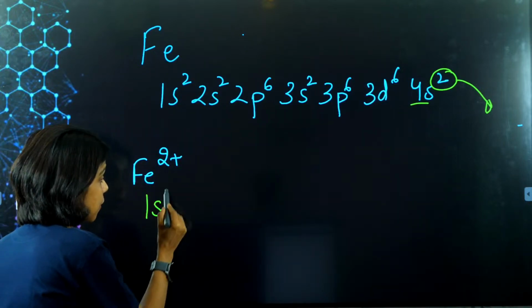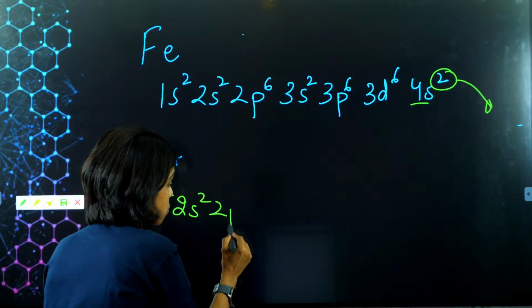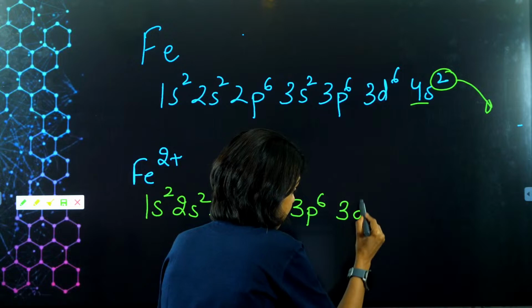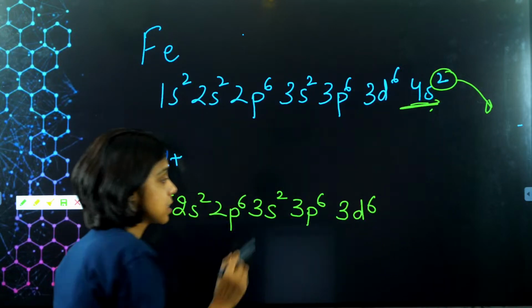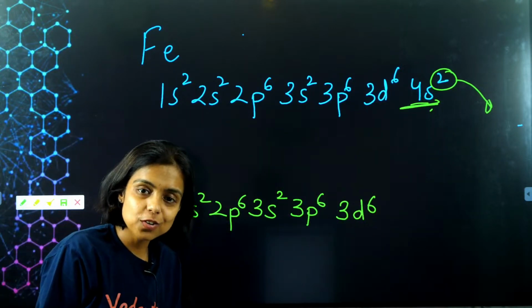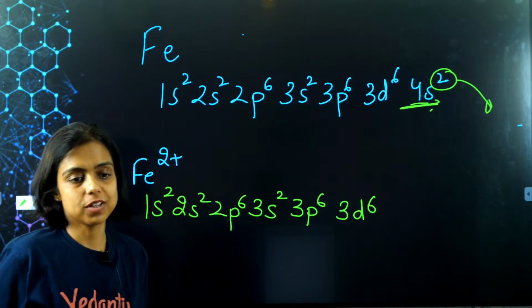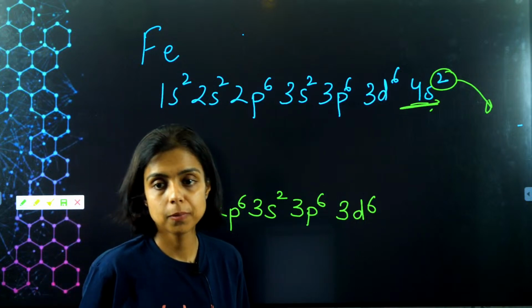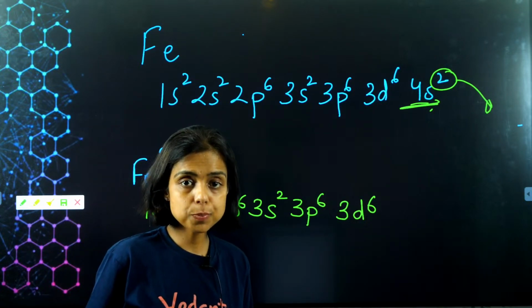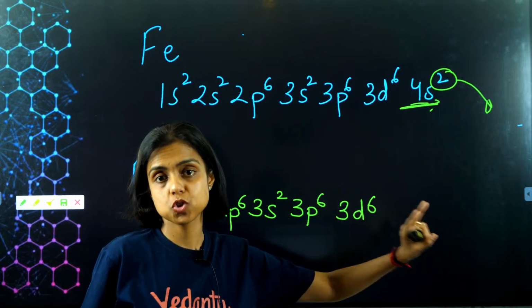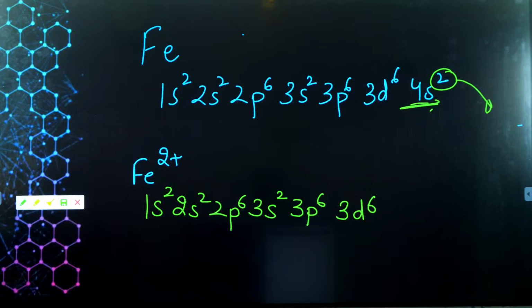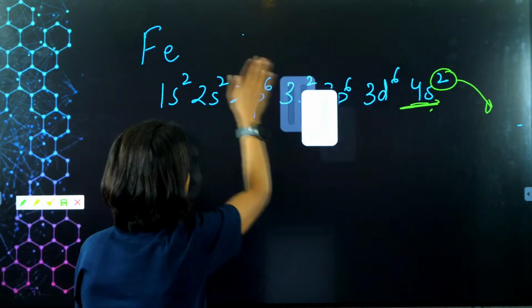So what will be the configuration of Fe2 positive ion? 1s2, 2s2, 2p6, 3s2, 3p6 and 3d6. So these 2 electrons from 4s are removed. So we fill the electrons first in 4s, but remove also from the 4s. So be very careful, because this is a mistake that students usually make. You are supposed to take out the electrons from the outermost shell, the valence shell, first. Yes? Okay, great.